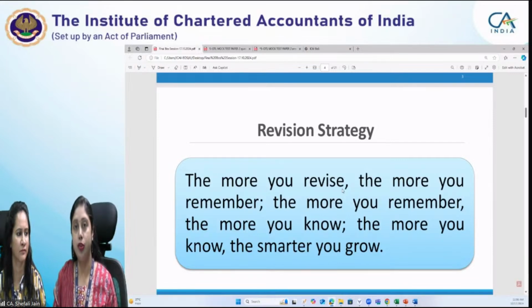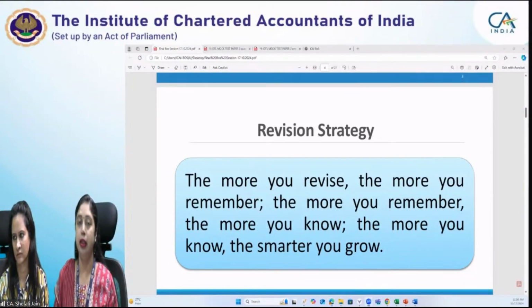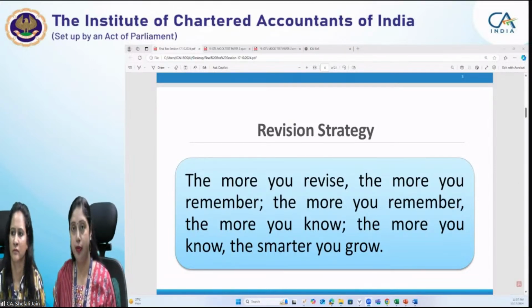So everything which you are able to revise, you will be able to recall during the examination. But something which you are not able to revise due to paucity of time, then it becomes very difficult. Though you have done that topic very thoroughly, maybe in the examination, you may not be able to recall those provisions. So it's important you should revise thoroughly.